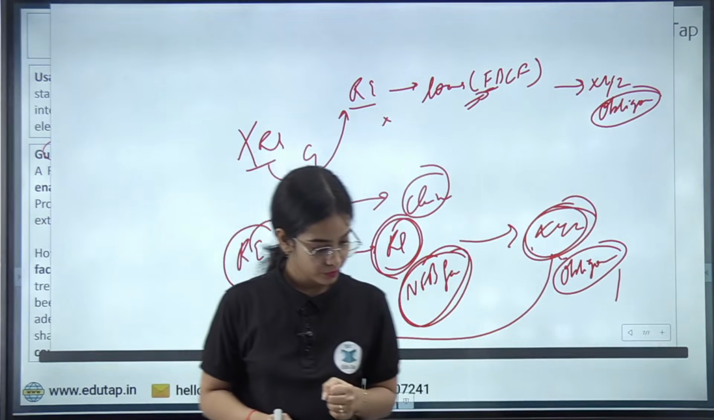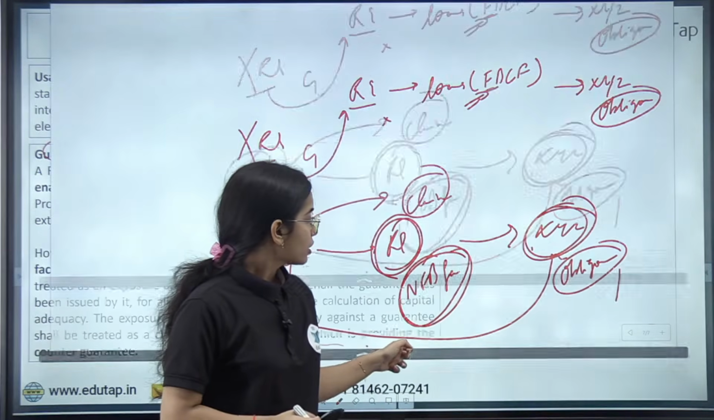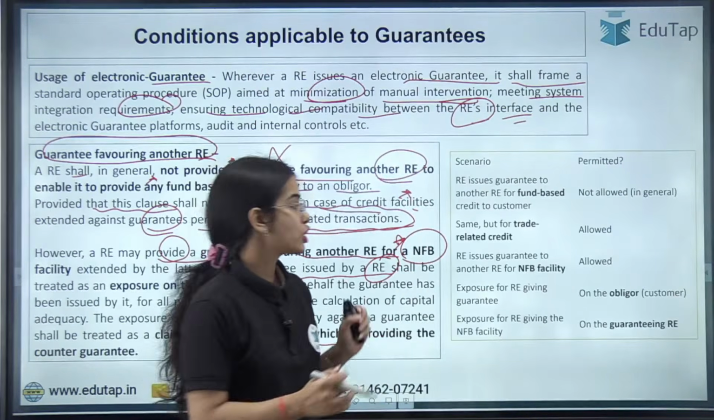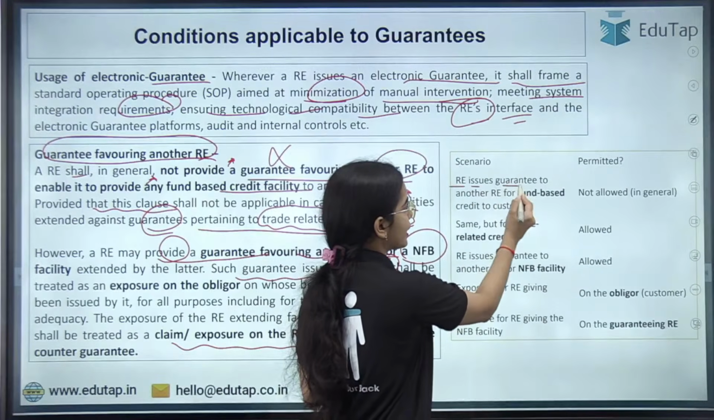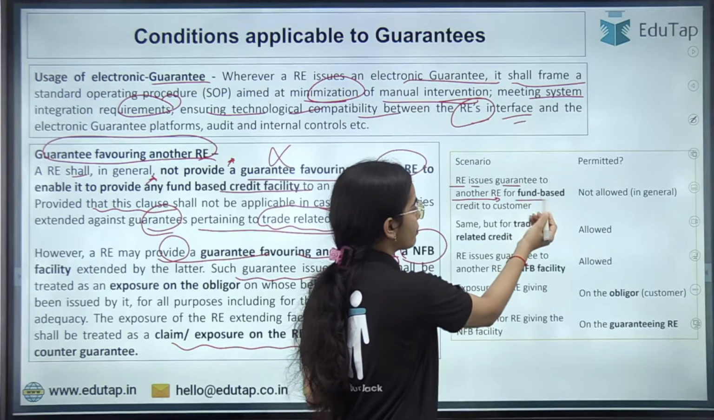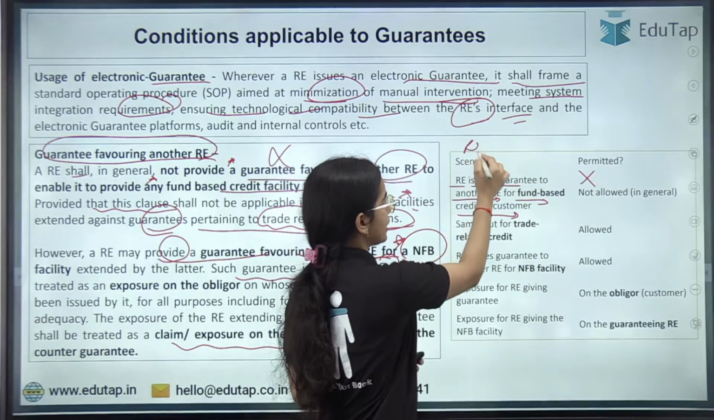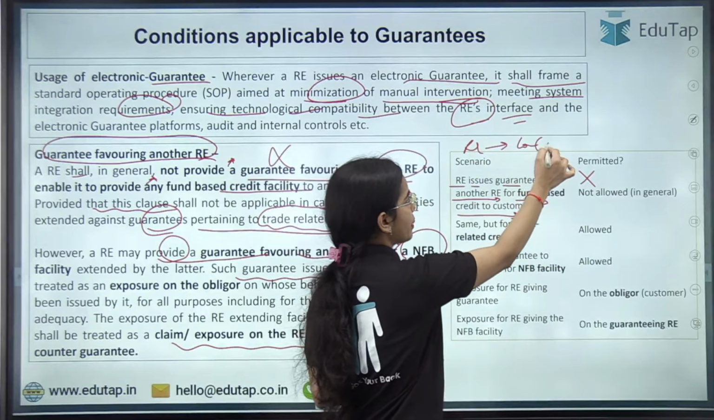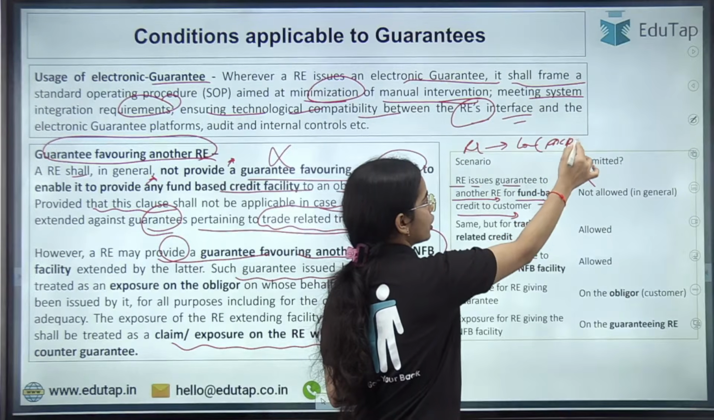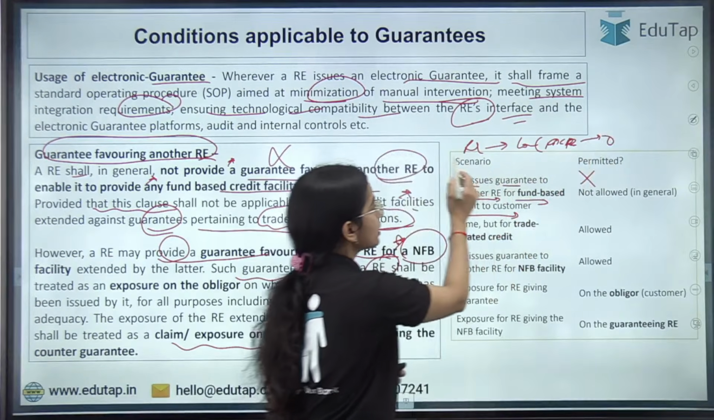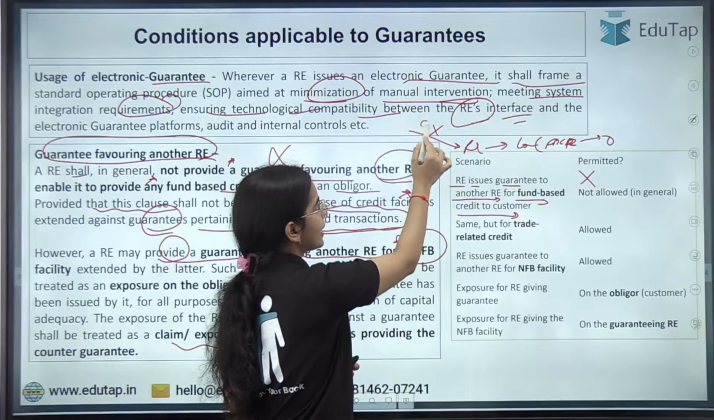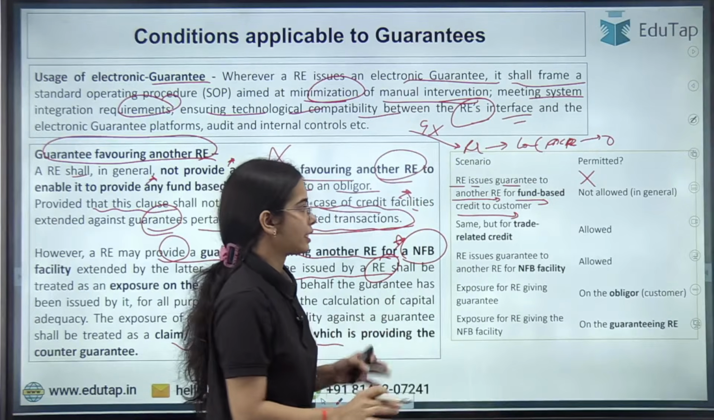Okay, so basically let's summarize this. A regulated entity issuing a guarantee to another regulated entity for fund-based credit to a customer is not allowed. If the regulated entity is providing loans or a fund-based credit facility to some obliger, the regulated entity cannot take a guarantee from another regulated entity.